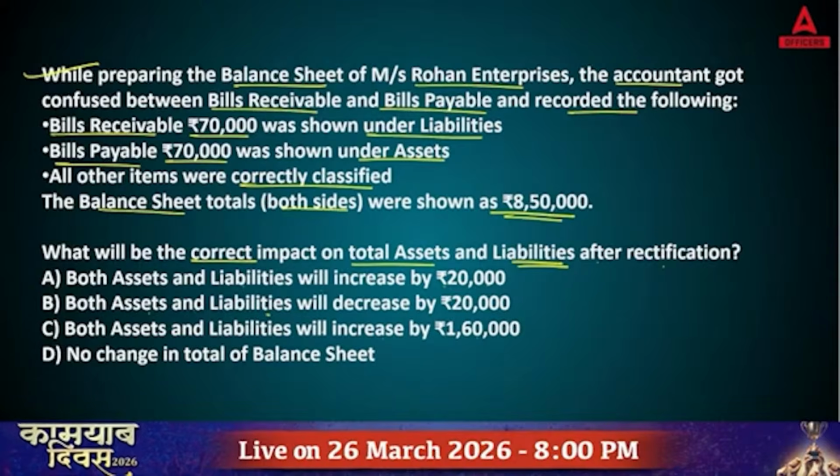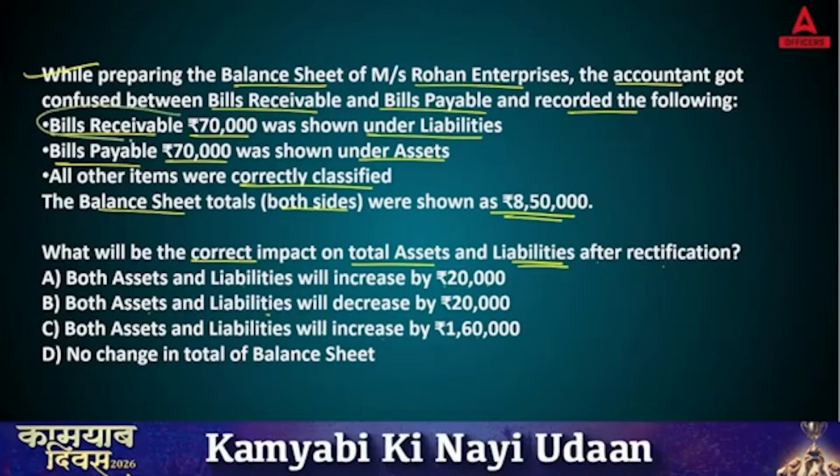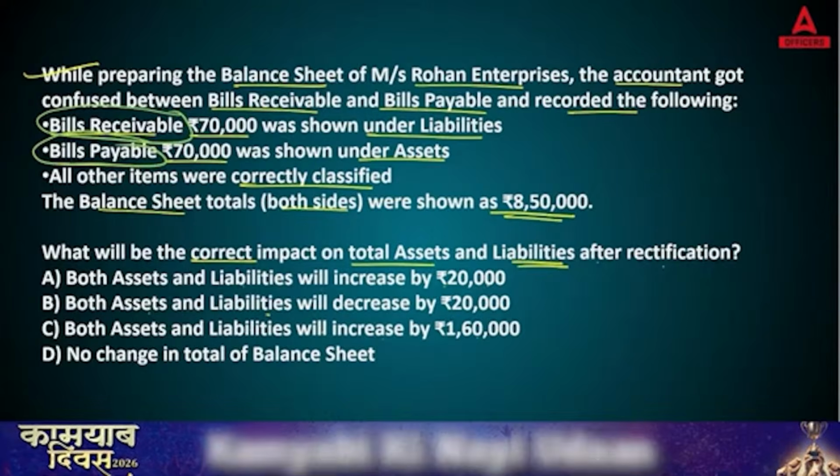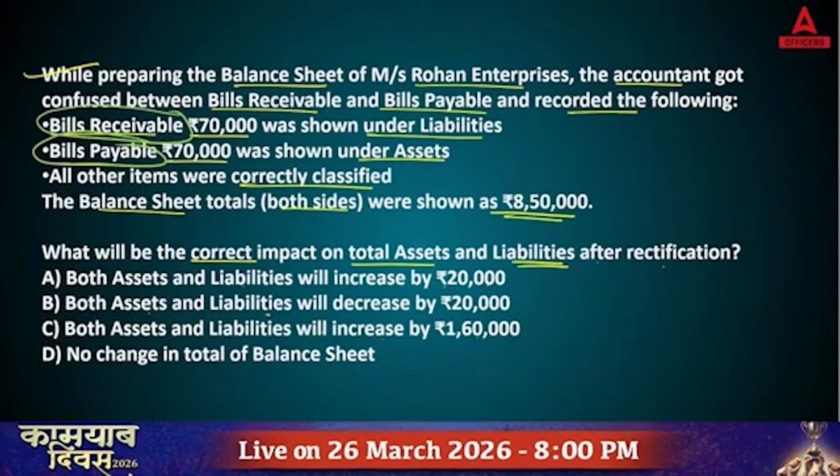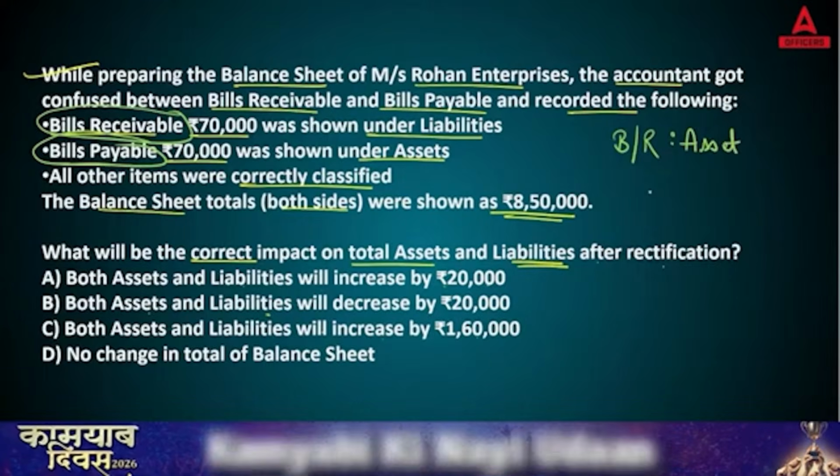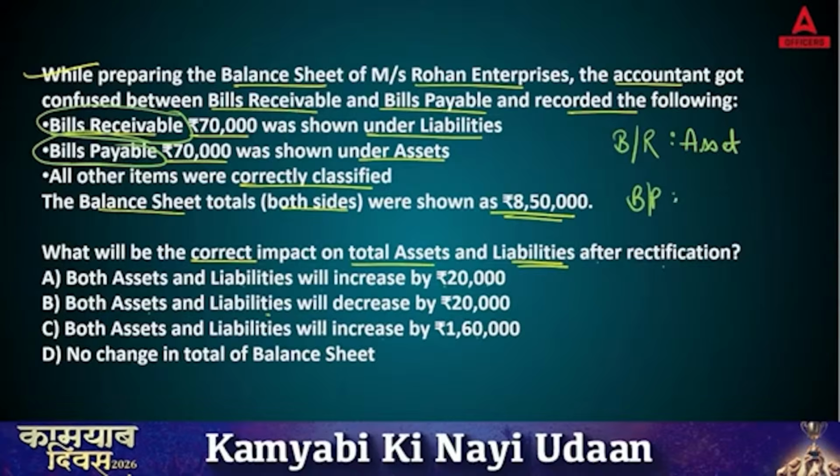Now, what you need to do in this question is identify the bills receivable and bills payable transactions and how to record them. That is the major thing they're asking here. If you see bills receivable, we can call it BR. Bills receivable is your asset, whereas bills payable is your liability.